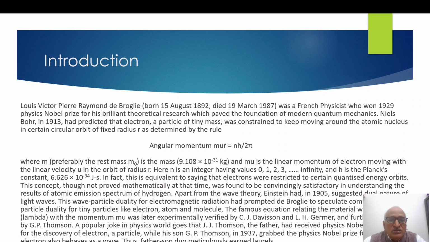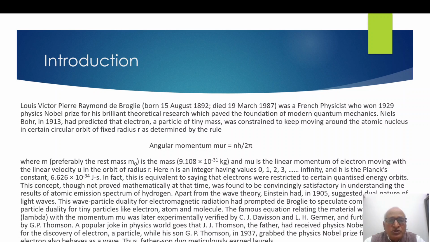Now, here in this equation, as I told you, n may have values 1, 2, 3, etc. till infinity. And Planck constant has value 6.626 multiplied by 10 to the power minus 34 joule second. In fact, this is equivalent to saying that electrons were restricted to certain quantized energy orbits. This concept, though not proved mathematically at the time of Bohr, was found to be convincingly satisfactory in understanding the results of atomic emission spectrum of hydrogen.